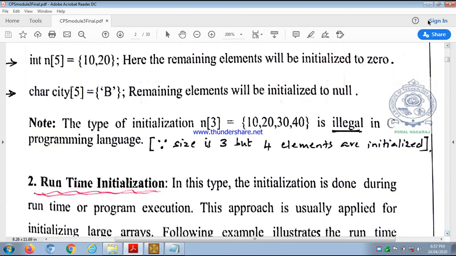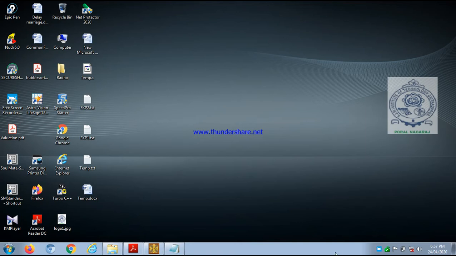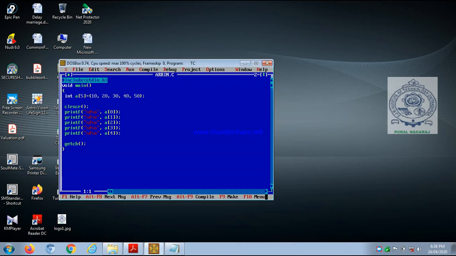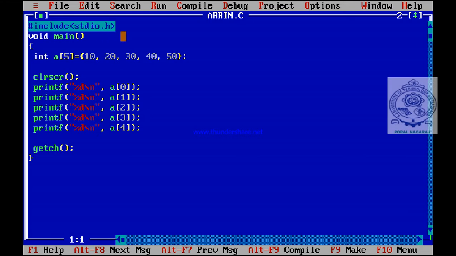Another case: let us see one example of how to execute a program for initialization of one-dimensional arrays during compilation. We can observe here: hash include stdio.h, void main, int a of 5. So the data type is int, the name of the array is a, and within square brackets I have taken 5, so the size of the array is 5. I have initialized 5 elements within curly braces: 10, 20, 30, 40, 50, close, semicolon. So during declaration itself I have initialized 5 elements because the size of the array is 5.